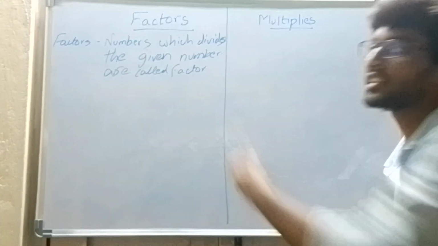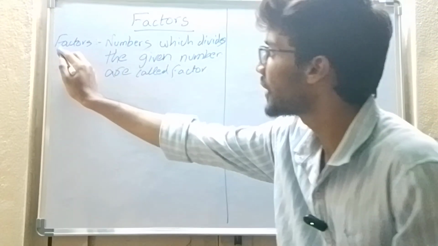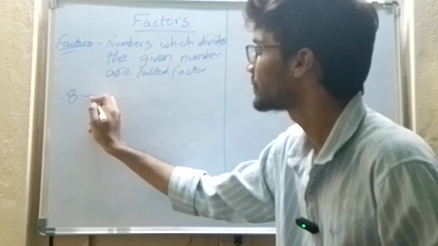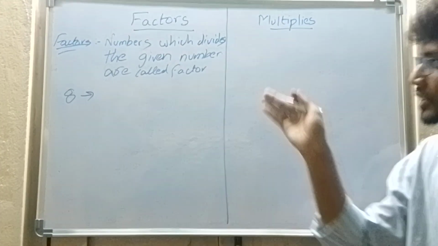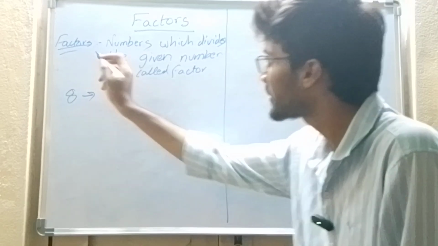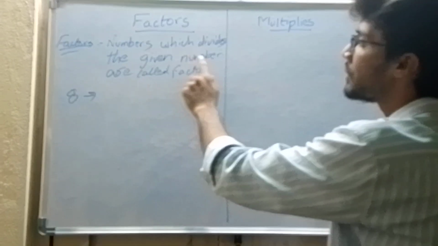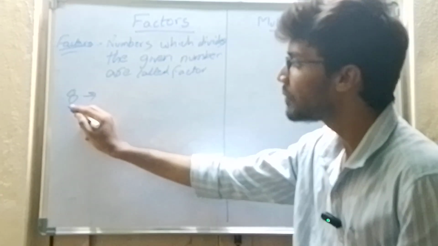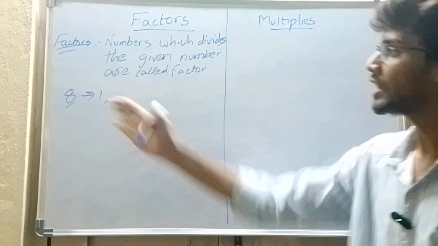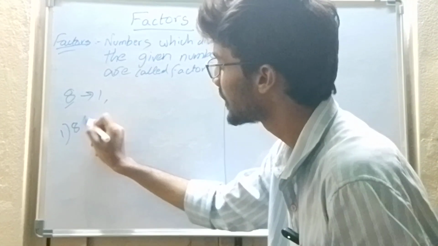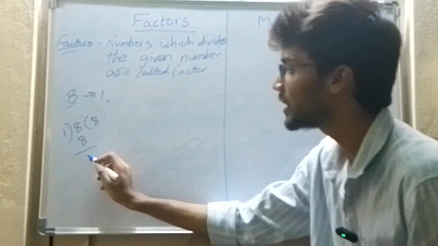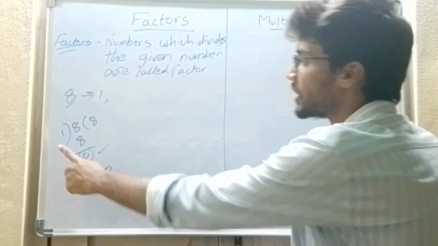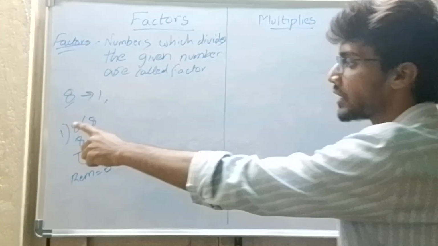I know you don't understand by the definition. I will explain what the factors are by giving an example. For example, if we take the number 8, what are the factors of that 8? So that we are going to learn now. Factors means numbers which divide the given number. What are the numbers that can divide 8? 1 will divide the number 8. 1 8s are 8. So what is the remainder that we got? We got 0. If the remainder equals 0, then that number divides that particular number.